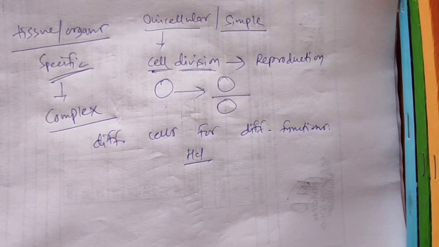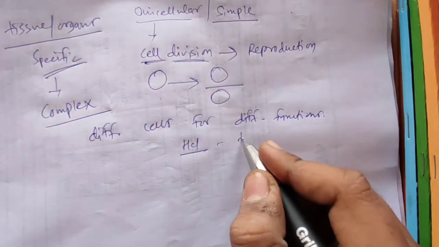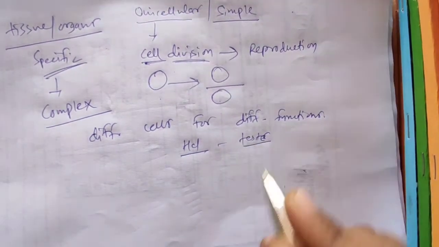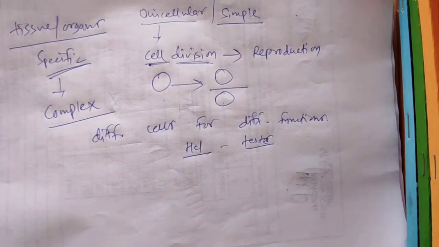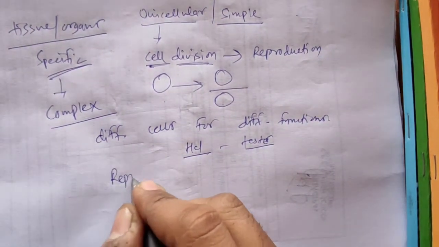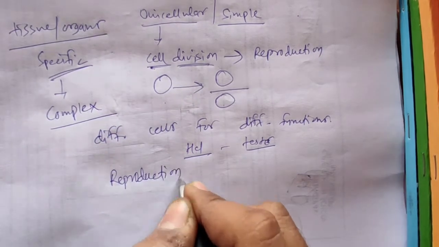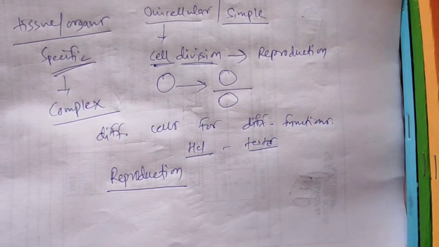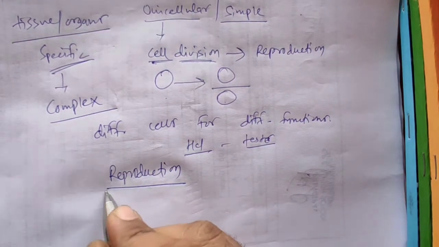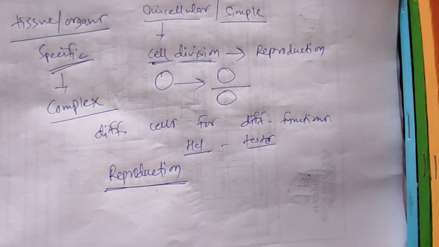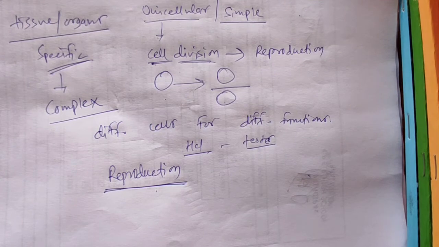For sperm, special cells are present in our testes. So we have different cells for different functions, so there should be some cells for this function, which is reproduction. So there are some specific cells which are specialized to do reproduction only, like sperm mother cells in our testes or ovum mother cells in the ovary in females.